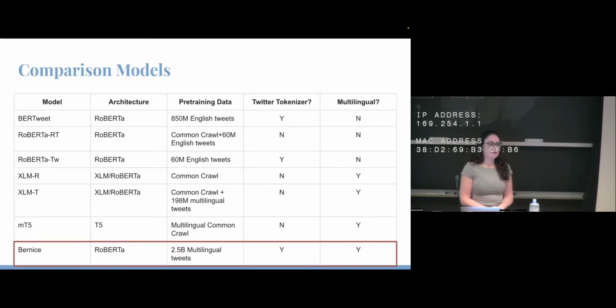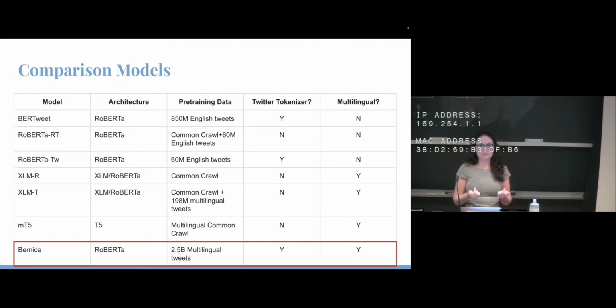So there are existing models out there that people have used to represent tweets. One of the more common ones is BERTweet. This one came out in 2020. I've used it. Great model. Awesome that they released it. It is a custom Twitter model for English tweets only. So it's really cool that they have a tokenizer specifically for tweets, trained on just a ton of English tweets, but not multilingual. Other models that people use that are more multilingual would be XLMR, which is trained on all of Common Crawl, which is a considerable amount of data.